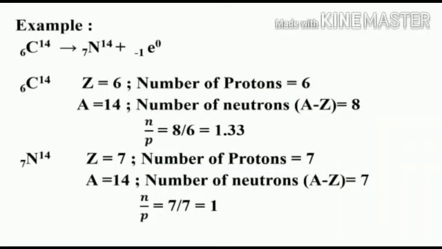Now we find the N by P ratio for the nitrogen 14 nucleus. Nitrogen 14, atomic number is 7. Number of protons 7. Mass number is 14. Number of neutrons 7. So the ratio of N by P is equal to 1. Therefore, by emitting a beta particle, the carbon 14 nucleus gets into the stability zone.